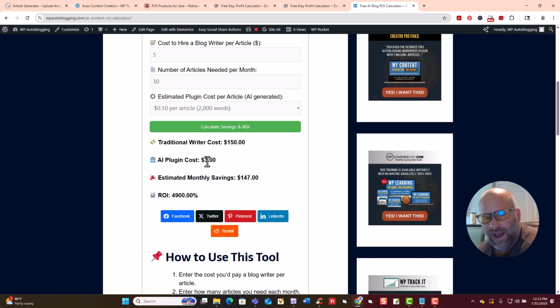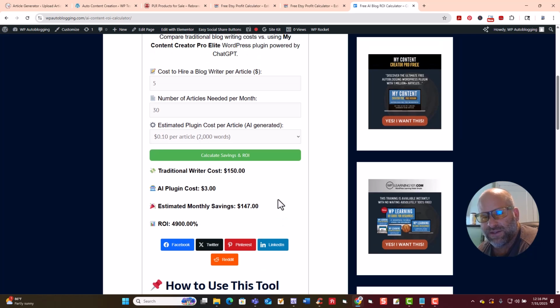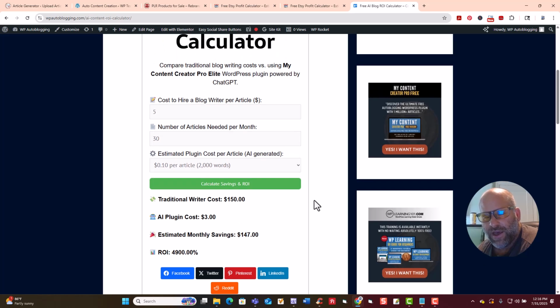It's only going to cost $3 to actually write the 30 articles, and you can see right there your ROI is 4,900%.